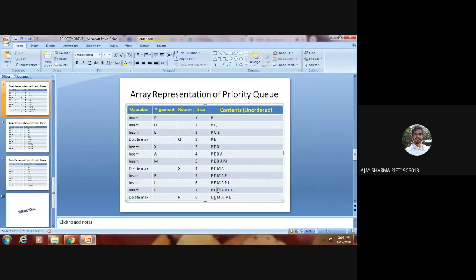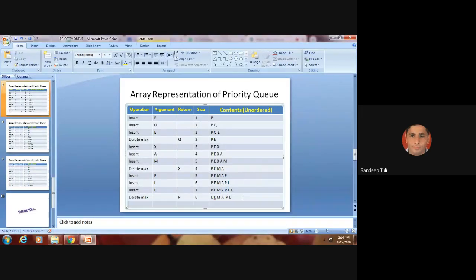First in, first out. And then we have two P's, it means two elements with the same priority. So we will take the first element which was inserted. So this first P, which was inserted first, is the first one out. That's why we have replaced this P with the E, and we are not changing this other P actually.